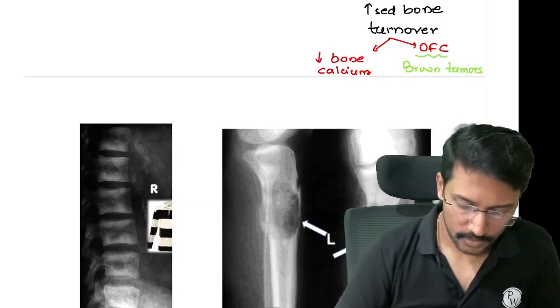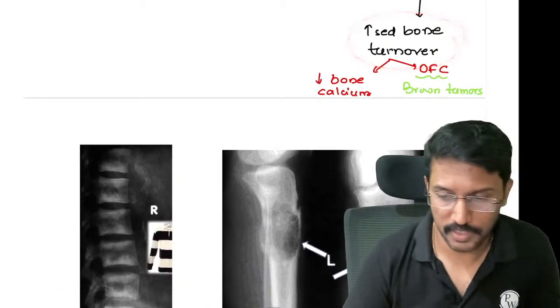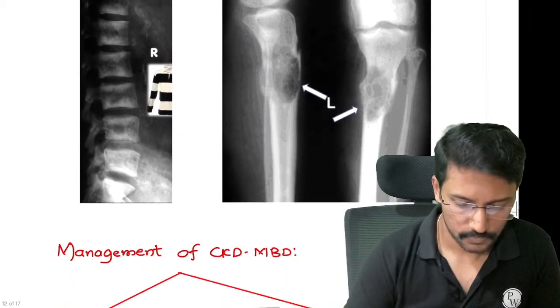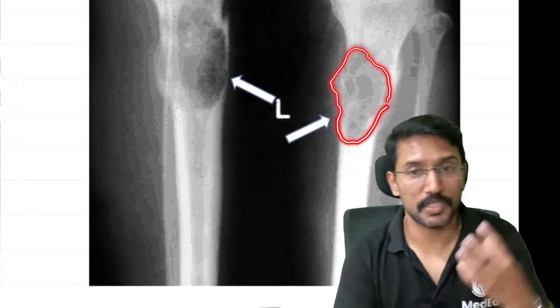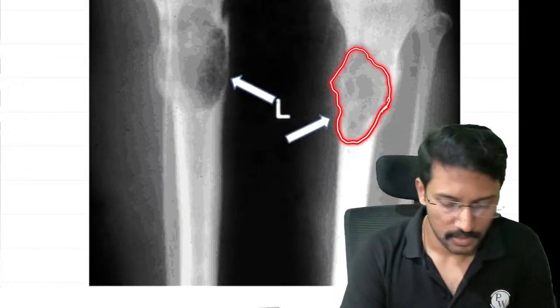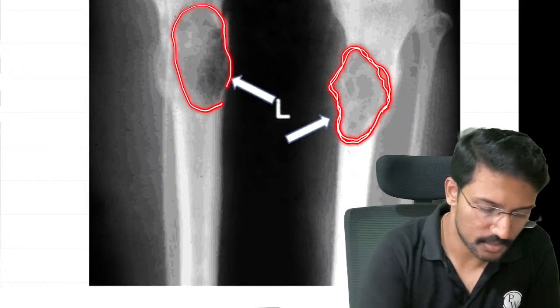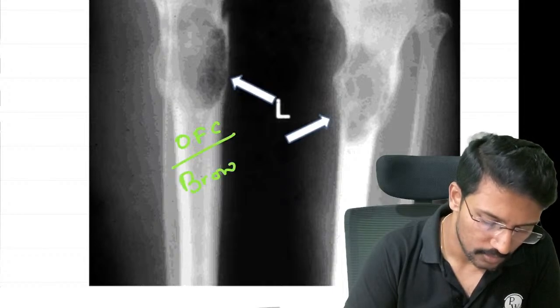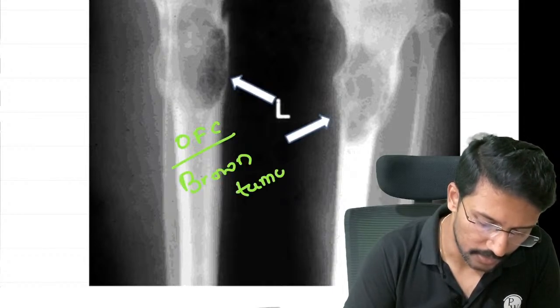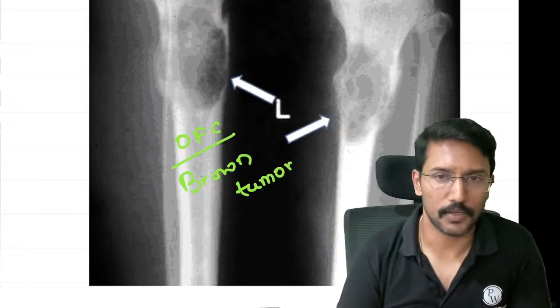Okay. So there can be two image-based questions from this increased bone turnover state in CKD. If you get a question where there is a patient with CKD and you see this tumorous appearance on any of the long bones, it is suggestive of osteitis fibrosa cystica, or what we call brown tumor. It indicates that there is accumulation of plenty of osteoclasts in the region, right?